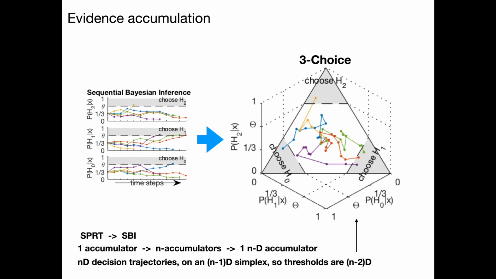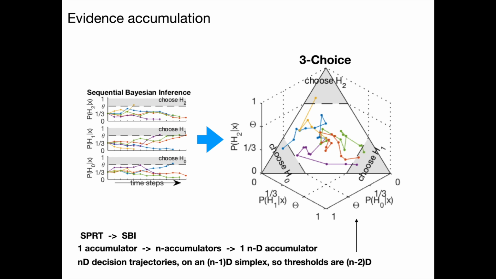What makes this more interesting is if we then apply the concept of the drift diffusion model by using the posterior probabilities as belief values and using those as spatial coordinates to map a decision trajectory of the belief distribution across the choices in the space. On the right, you can see the axes are now those posterior probabilities, those beliefs, and the decision trajectories evolving in space. Color matching from the left to the right, that yellow is exactly the same trajectory as you can see evolving on the right. The thresholds, the dashed lines, are completely equivalent to those on the left.